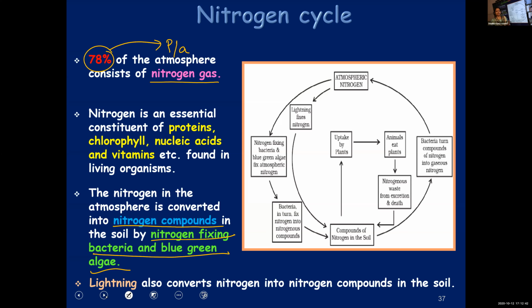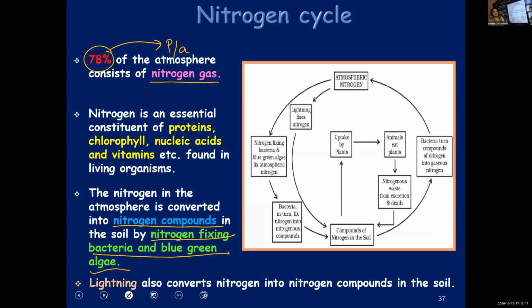Now, lightning. During thunder and lightning, because of the heat and high temperature, nitrogen can get converted to nitrogen compounds and can be added to the soil. Is it clear? So, I'll repeat once again. 78% of the atmosphere is made up of nitrogen. Nitrogen is a very important component of proteins, chlorophyll, nucleic acids, vitamins, all these.